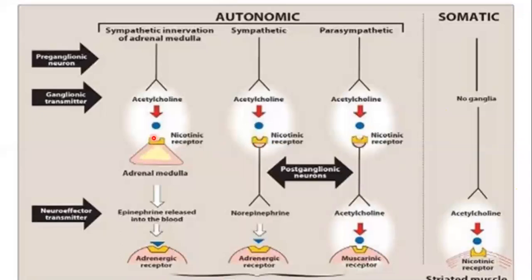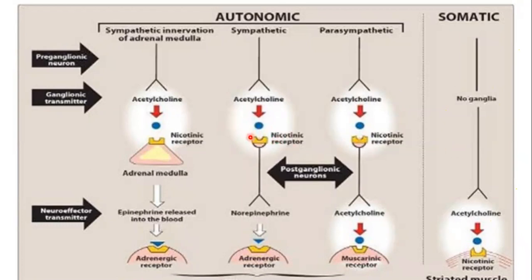And the nerves which directly innervate the adrenal medulla, at the adrenal medulla we also have the nicotinic receptors. So at the ganglia we have the nicotinic receptor, and that nicotinic receptor present at the autonomic ganglia is known as the NN. The first N means nicotinic and the second N means neurons. So the nicotinic receptor present at the neurons is known as the NN.